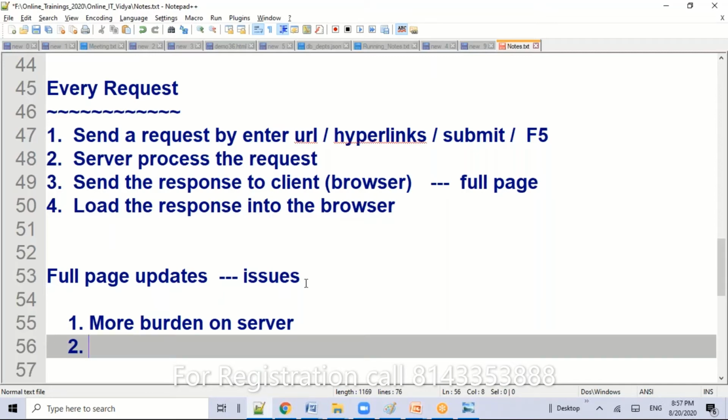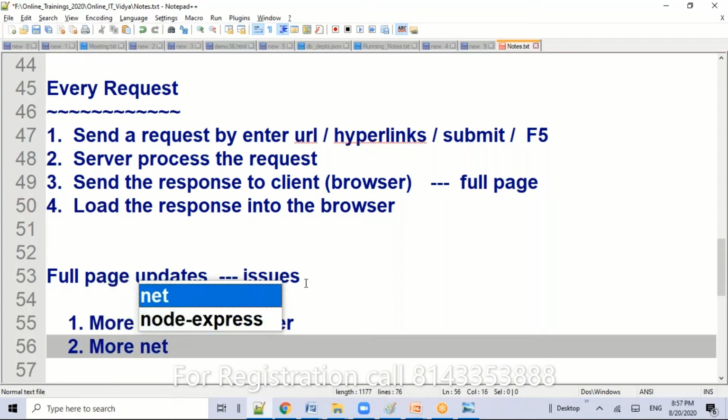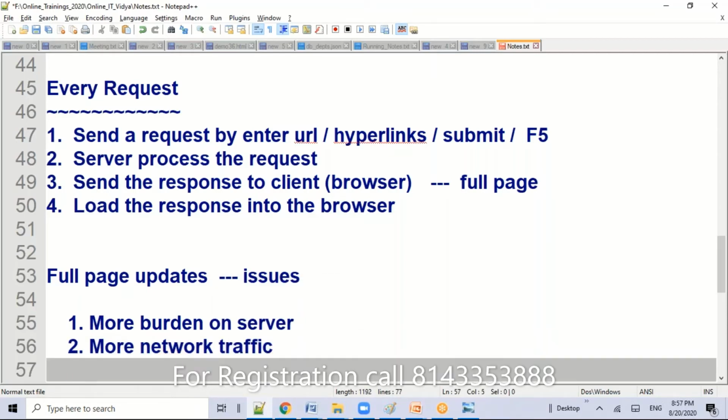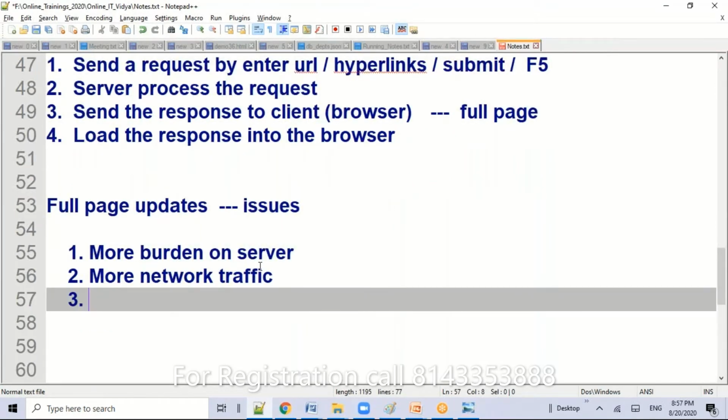Of course, you balance the workload across different servers, however you do it, but there will definitely be an effect. Next, there will be more network traffic. Every time the complete data will be transferred. The actual required content is less, but the repeated data is more, isn't it?